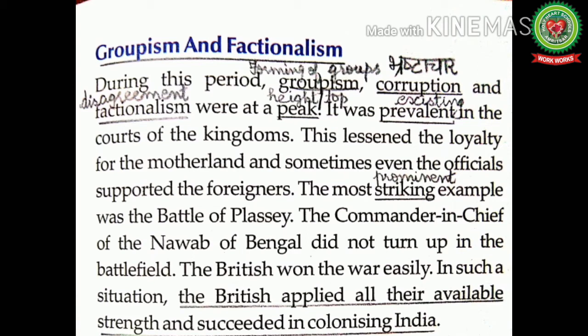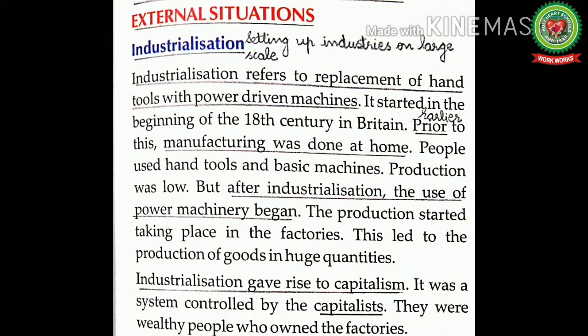So we can say that due to groupism, corruption, and factionalism in India, the British started sending settlers to India and started establishing political control over it. Now let us read and discuss the external situations that enabled the British to establish an empire in India. Industrialization. Setting up industries on a large scale. Industrialization refers to replacement of hand tools with power-driven machines. It started in the beginning of the 18th century in Britain. Prior to this, manufacturing was done at home.